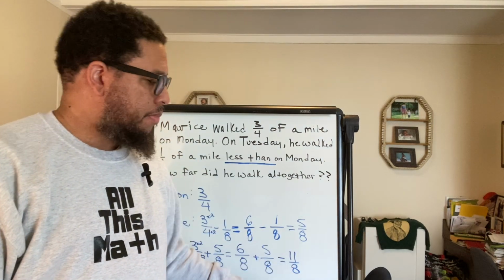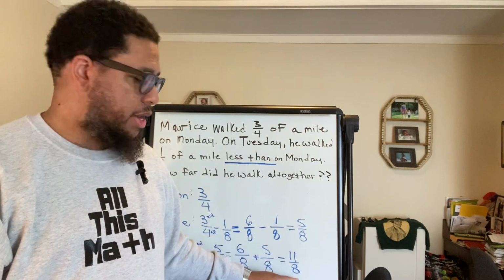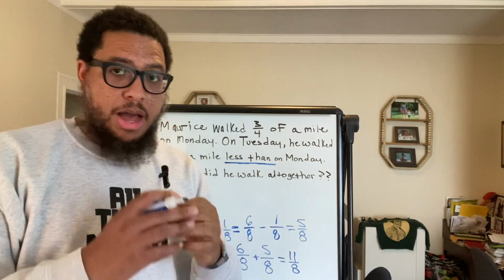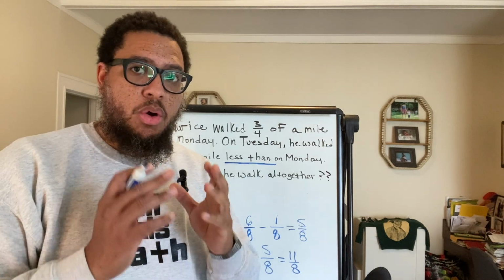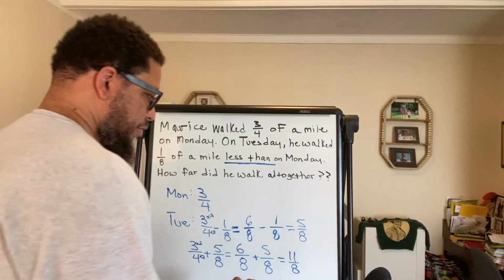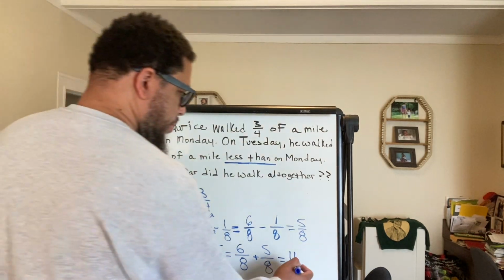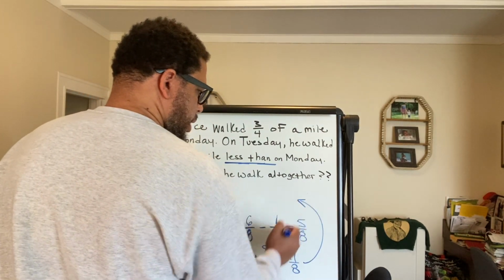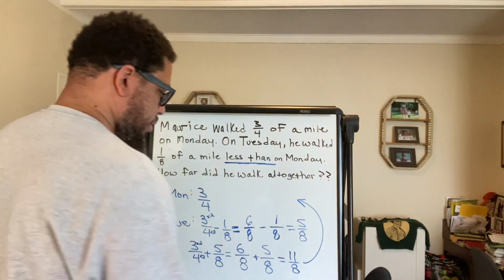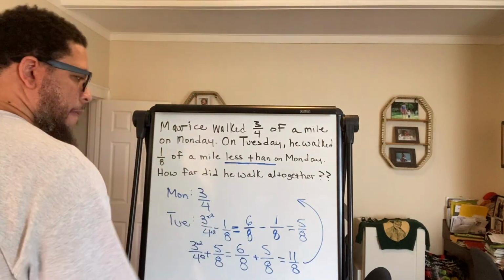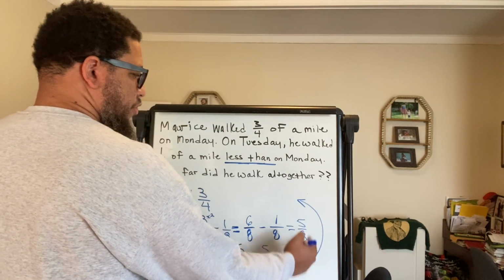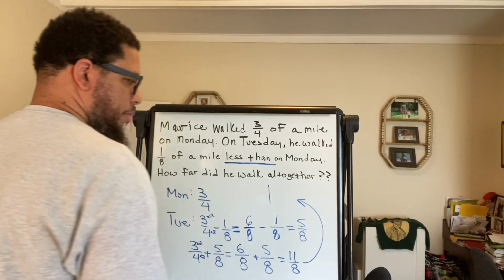11 divided by 8. How many 8s can fit into 11? How many groups of 8 can fit into 11? One whole group of 8 can fit into 11. Make sure you can see this on the camera. Now the camera's blocked off, so we're gonna go up here with it. So see, you just gotta improvise, right? If I write down here, you're not gonna be able to see what I'm writing. Now, one group of 8 can fit into 11, so that's our one. That's our whole number for the mixed number.